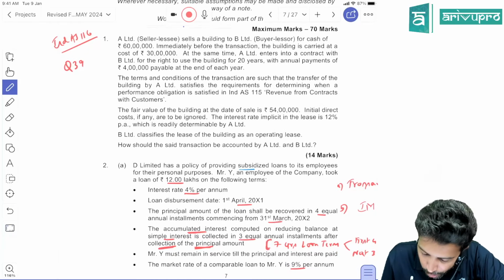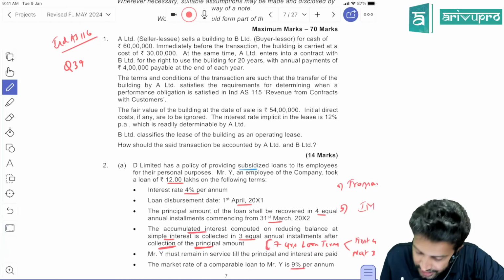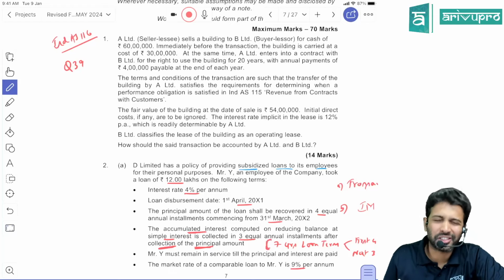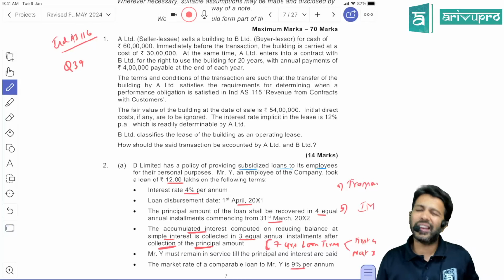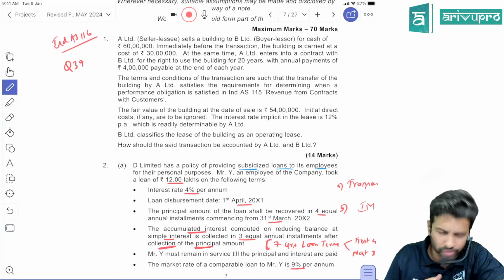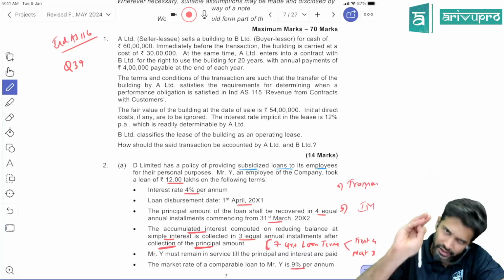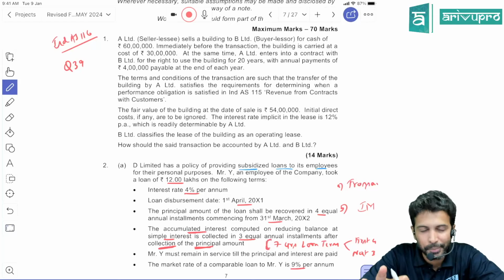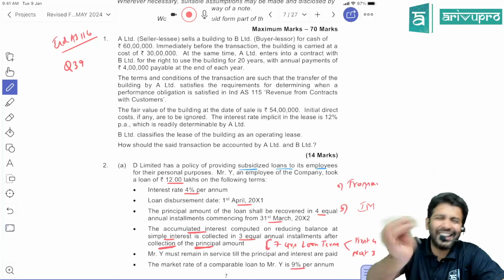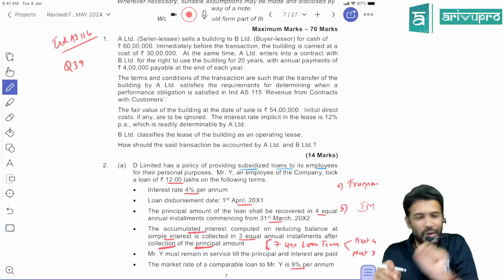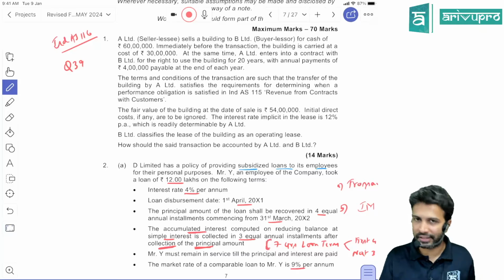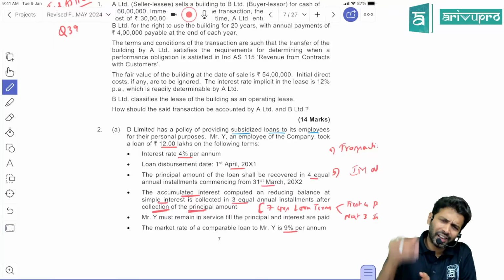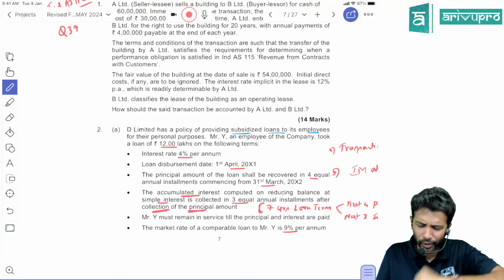D Limited has a policy of providing subsidized loans to its employees. Subsidized loan means they will not charge interest at market rate, they will give it at a lesser rate. That's what we mean by subsidized loans. We've done a similar problem, not the same one, but one adjustment has been changed slightly. Because of that, this question has become slightly good, so that's the reason I'm solving this. If that adjustment was not there, we could have moved on.